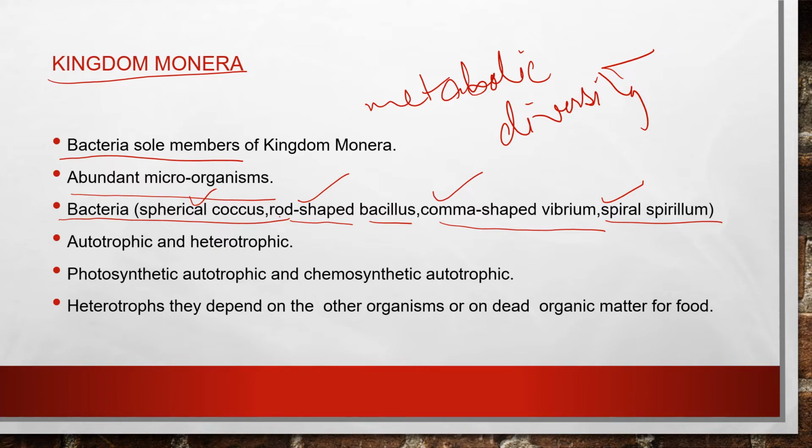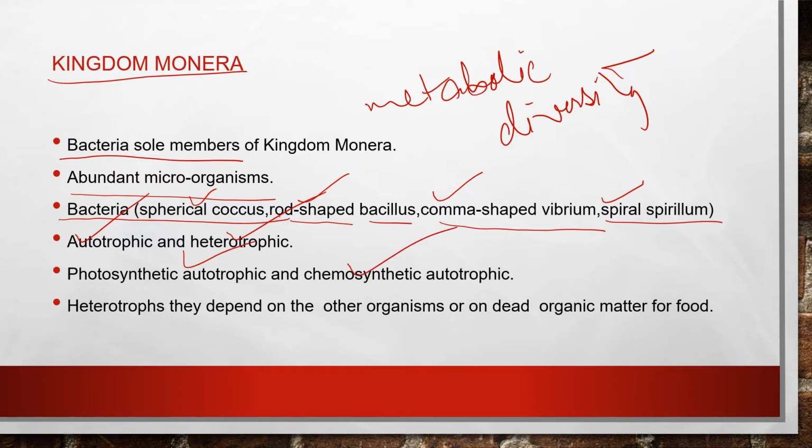So they are showing the most extensive metabolic diversity. What we can say is that some bacteria are autotrophic, that is they can synthesize their own food, whereas others are heterotrophic, that is they depend on others for their food. So they may be photosynthetic autotrophic, or they may be chemosynthetic autotrophic.